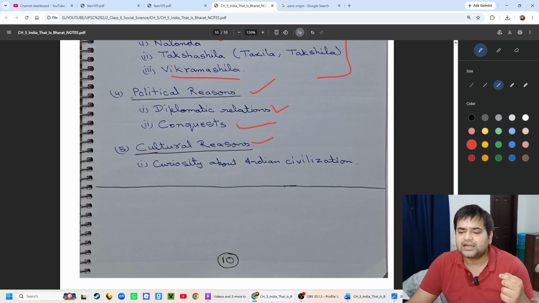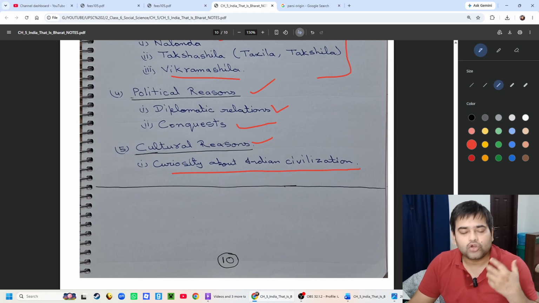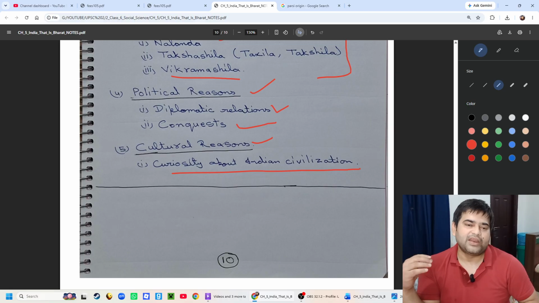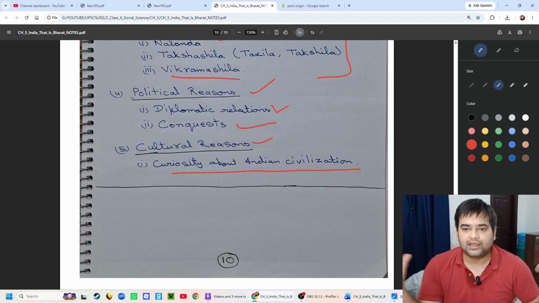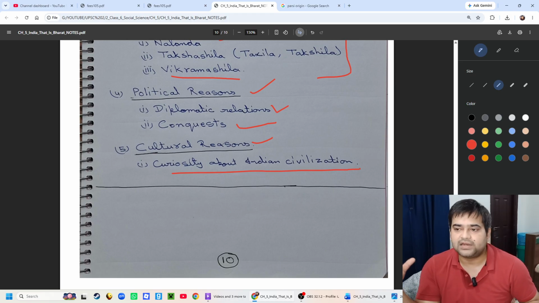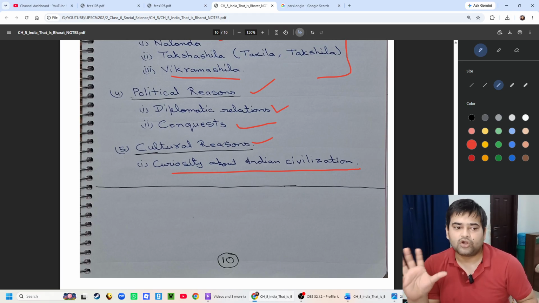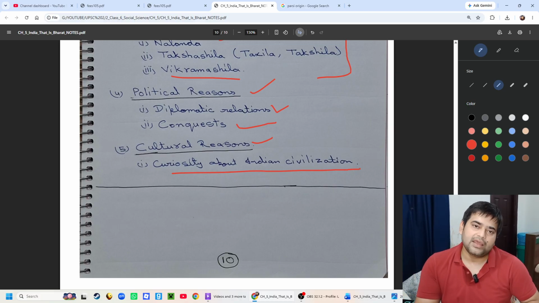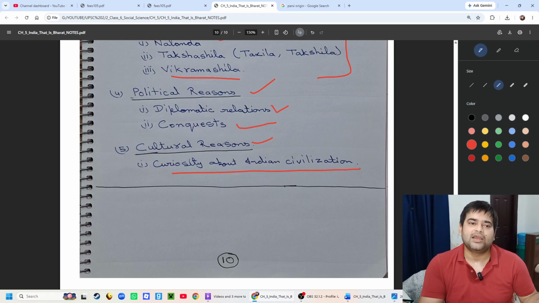Then there can be cultural reasons, like curiosity about Indian civilization. For example, Huan Tsang, when he went back to China, wrote a book about India, its people and its culture. Then other people would have been influenced and become curious about Indian civilization, and could have visited India just to see what India was all about.